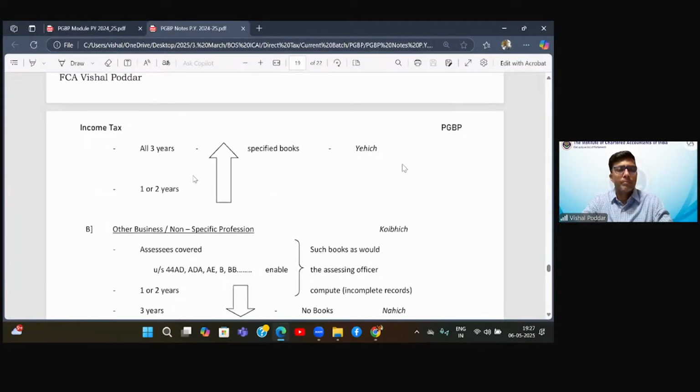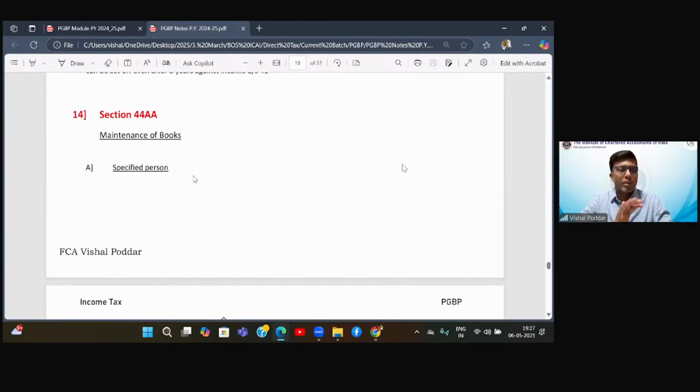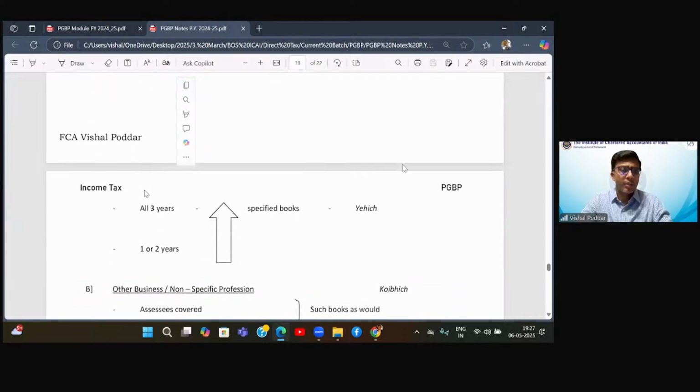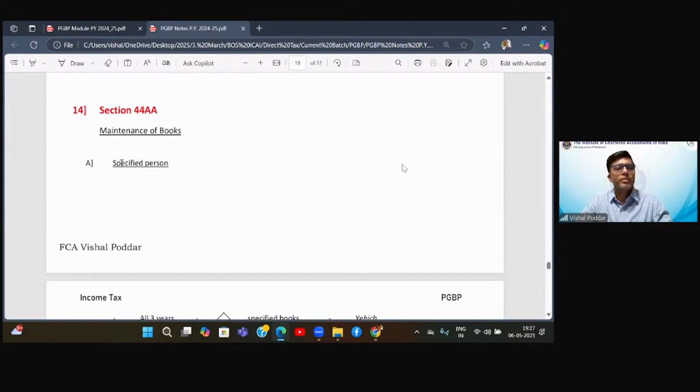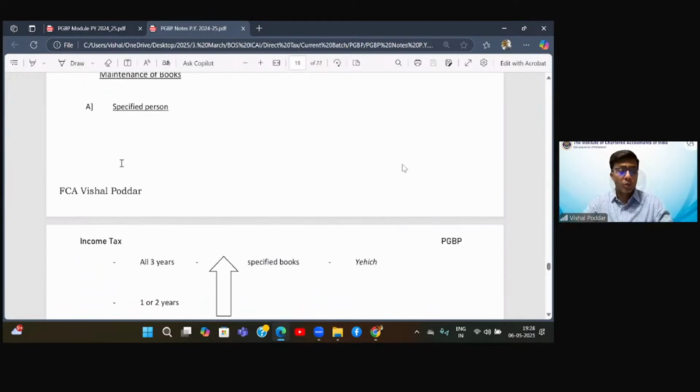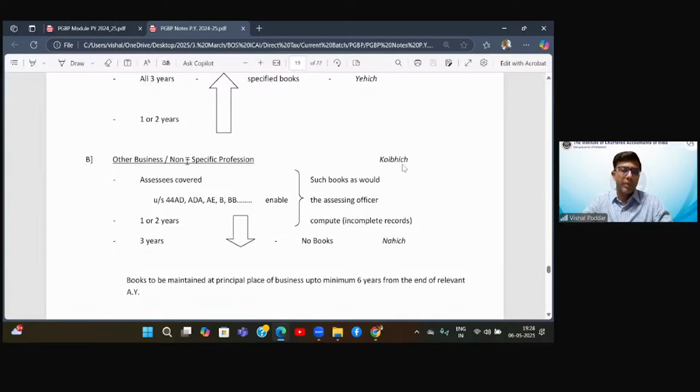See. Now, for the purpose of maintenance of books, that is 44AA, the assessees are classified into two categories: specified persons and others. So either you are a specified person or you are any other person. Now, who are specified persons? These are all those professionals about whom we were discussing in 44ADA, that is chartered accountant, engineer, doctor, lawyer, or notified professionals. So if you are one of the notified professionals, you fall in A. If you are any other, you fall in B.